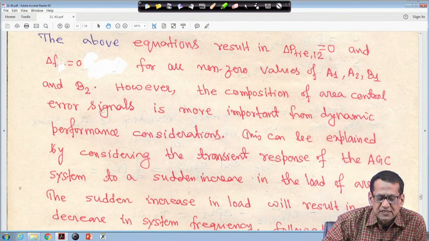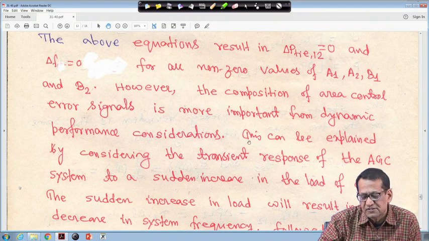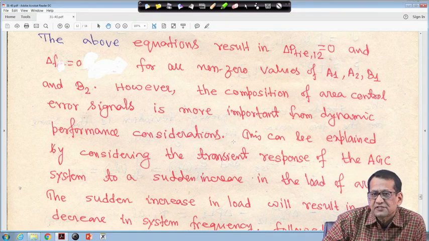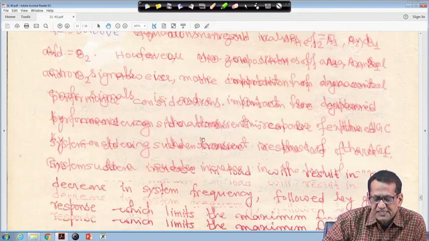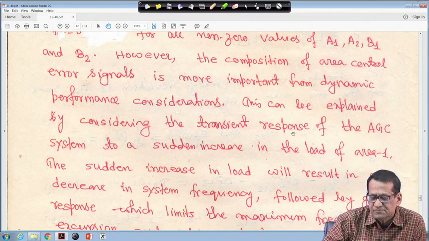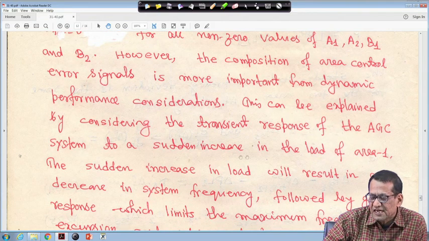However, the composition of the area control error signal is more important from the dynamic performance consideration, because we have to see the transient behavior, that is the dynamic performance. This can be explained by considering the transient response of the AGC system to a sudden increase in the load of area 1.